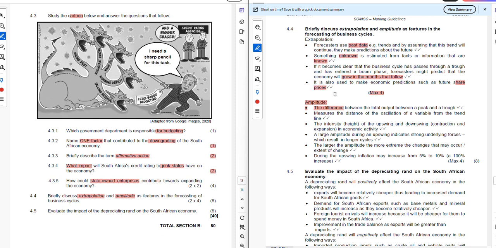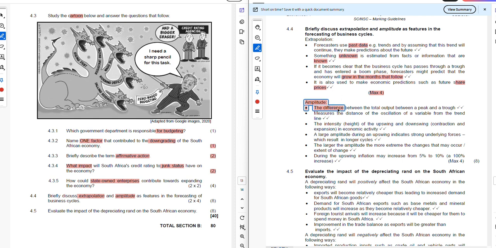The other points are for the benefit of the markers and for you to understand more about extrapolation. So extrapolation is basically using the past information to come up with what will happen in the future, based on the information that is available currently.